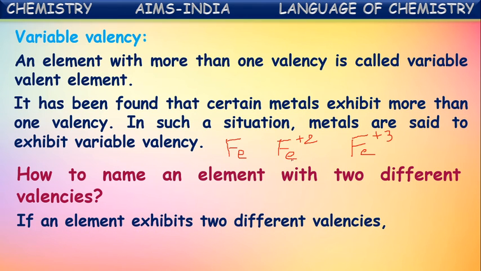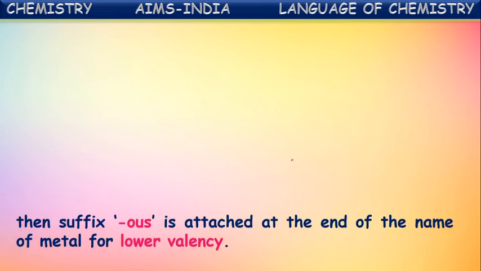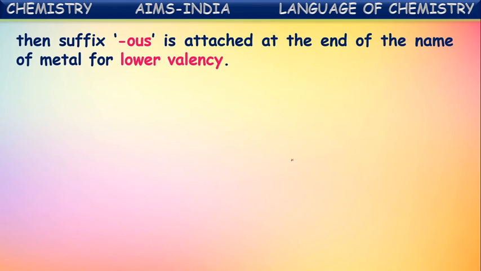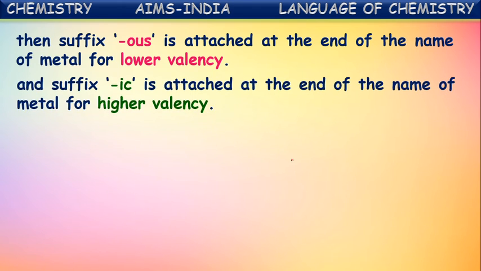If an element exhibits two different valencies, then the suffix OUS is attached at the end of the name of the metal for the lower valency. Yes, if it is exhibiting two valencies, then for the lower valent ion, OUS is attached at its name ending, and the suffix IC is attached at the end of the name of the metal for the higher valency.